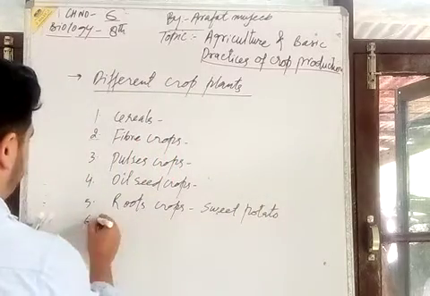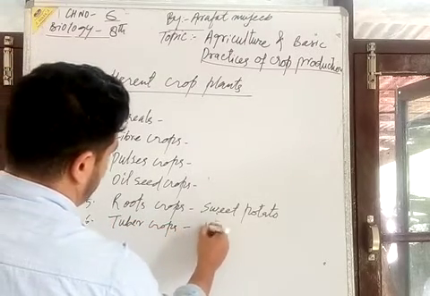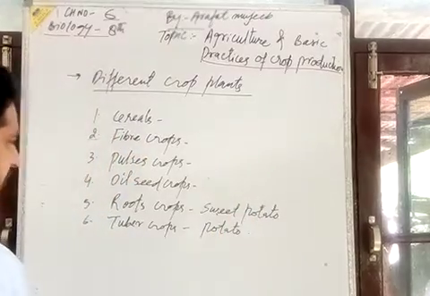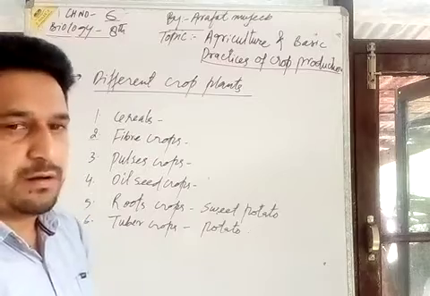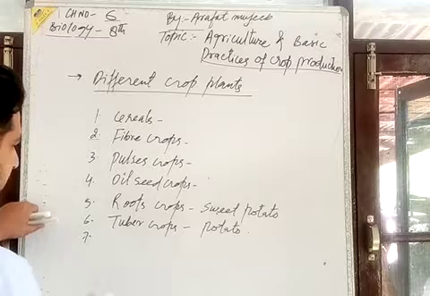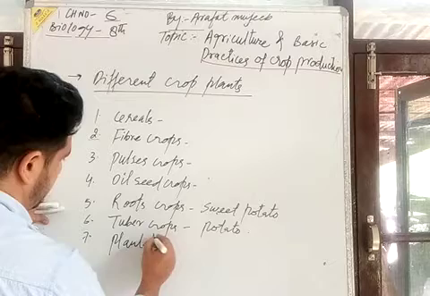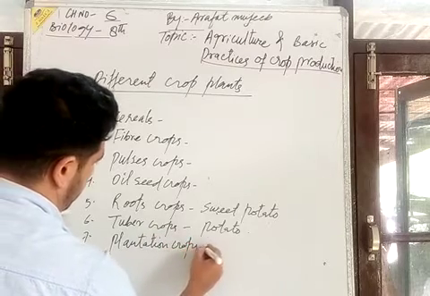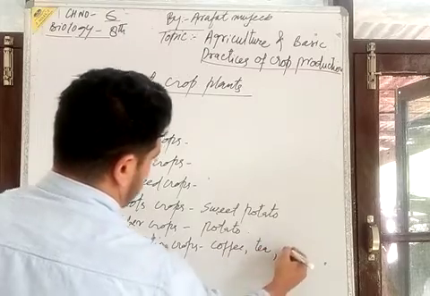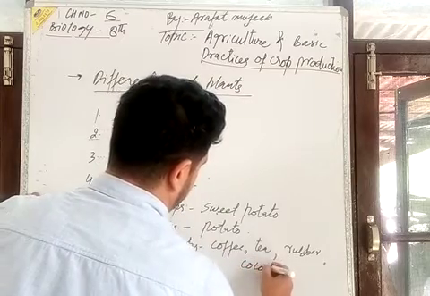Then the sixth one is tuber crops. In these tuber crops, you know, the potato. Then the seventh is the plantation crops: coffee, tea, rubber, coconut.